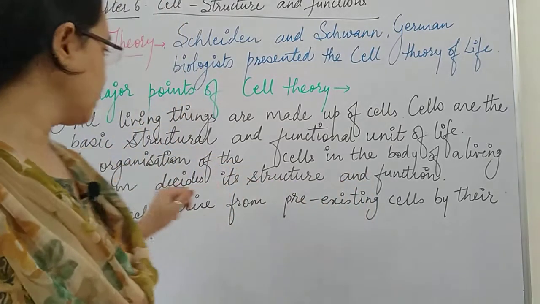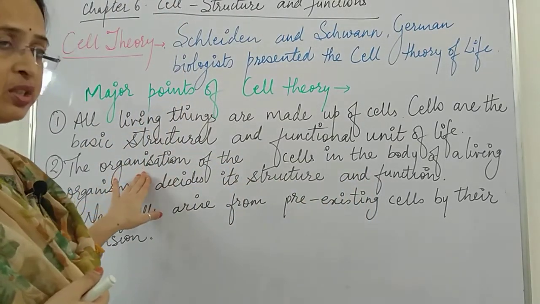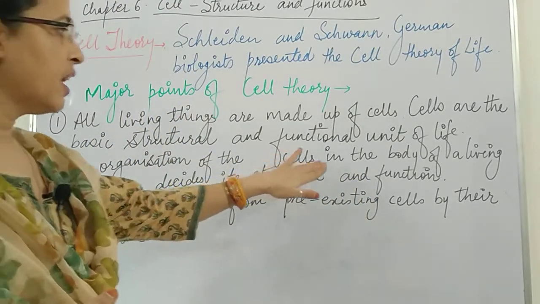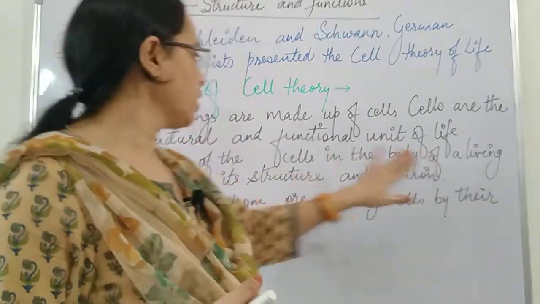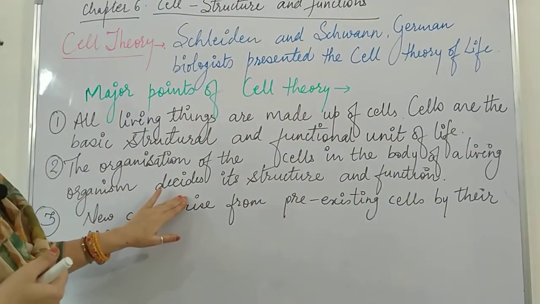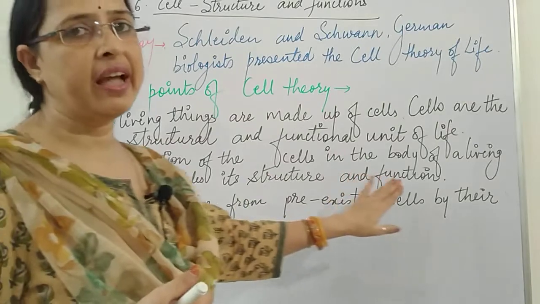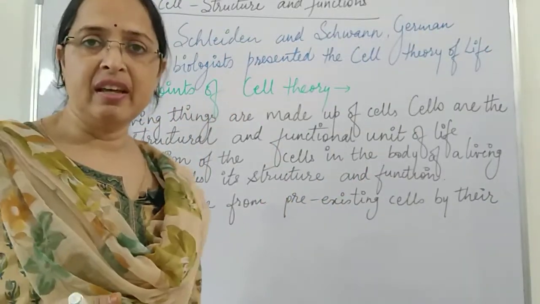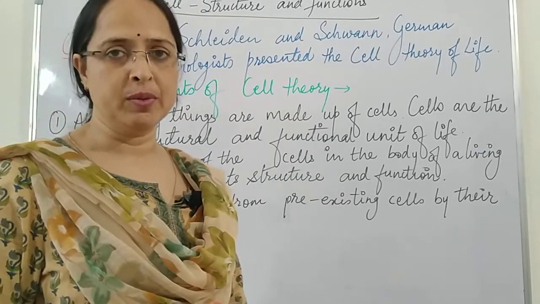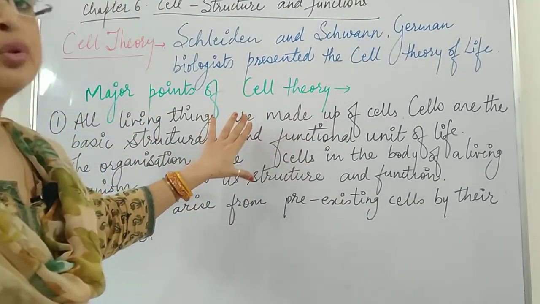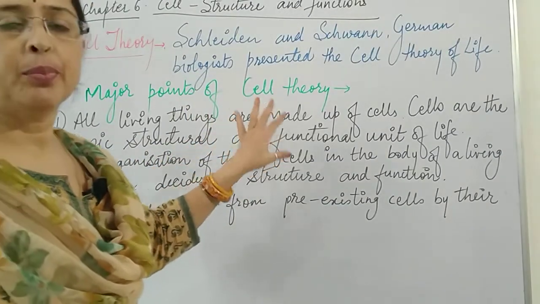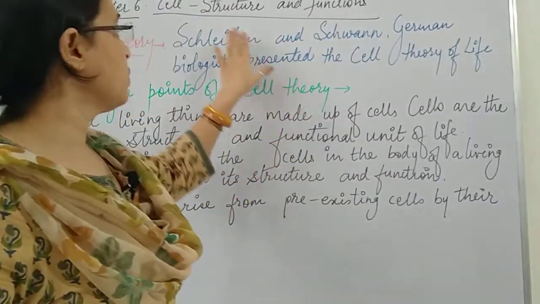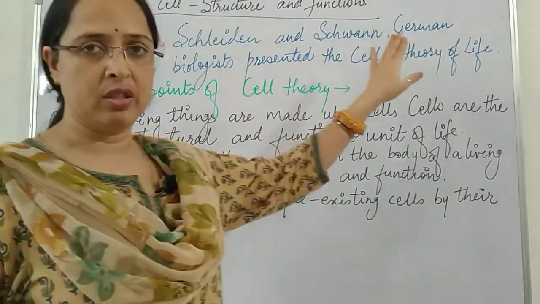So this second point states that the organization of the cells in the body of a living organism decides the structure and function. How the structure is there and what function it performs. These are the two postulates, or we say the points of cell theory, which was proposed by Schleiden and Schwann.